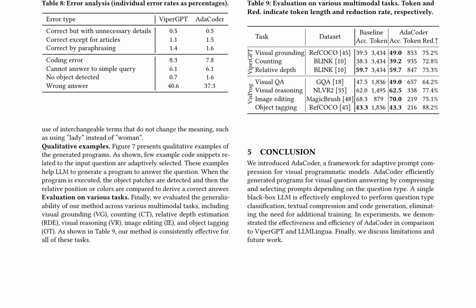AdaCoder's key innovation lies in its adaptive prompt compression for visual programmatic models, efficiently generating programs for visual question answering by compressing and selecting prompts depending on the question type. Notably, a single black box LLM is employed to perform question type classification, textual compression, and code generation, eliminating the need for additional training. The authors acknowledge limitations and identify areas for future work, highlighting the potential of AdaCoder as a versatile framework for multimodal task solving.